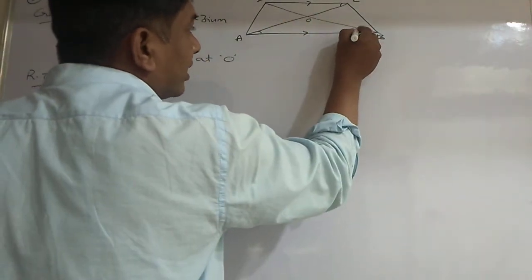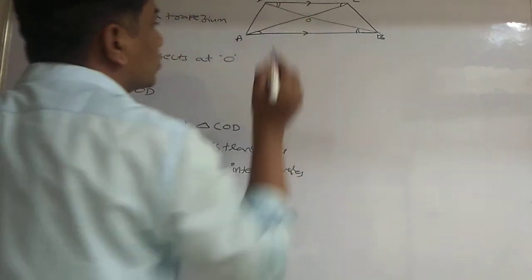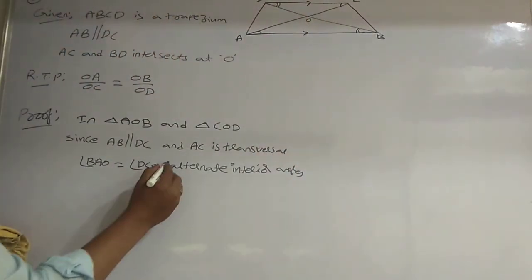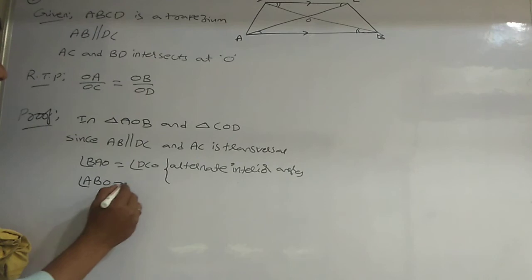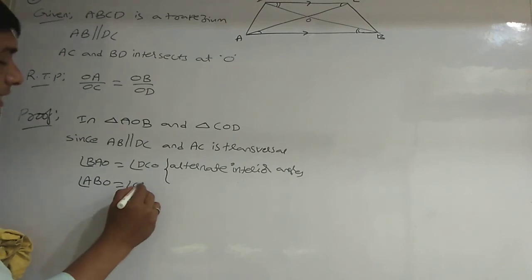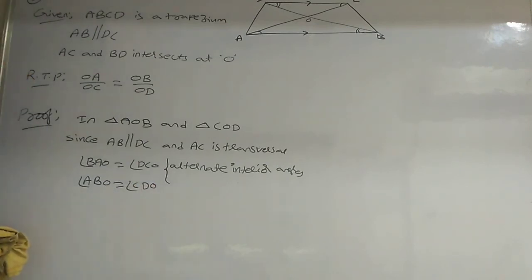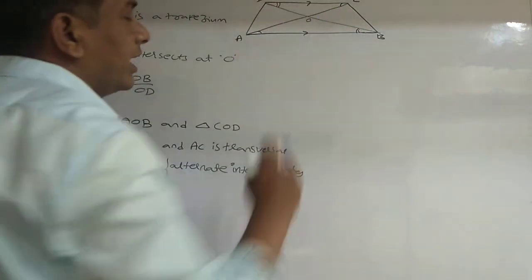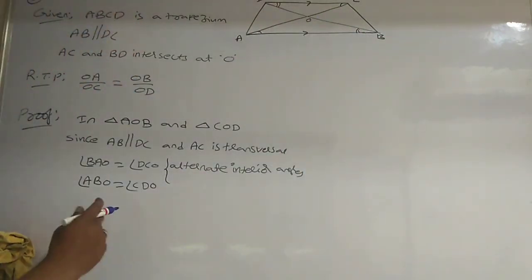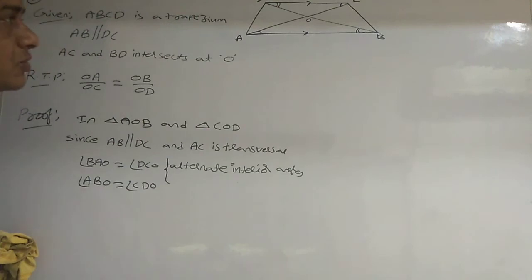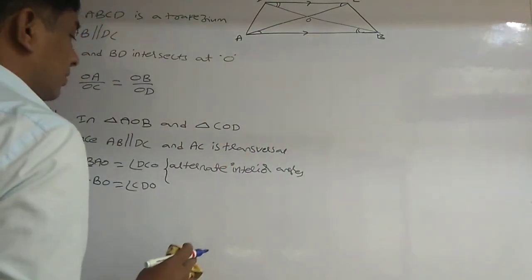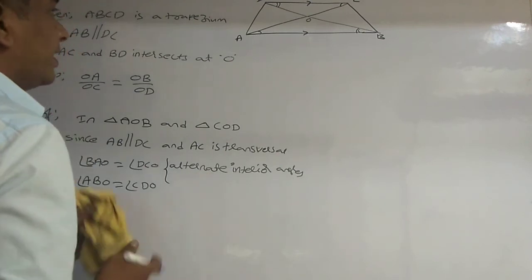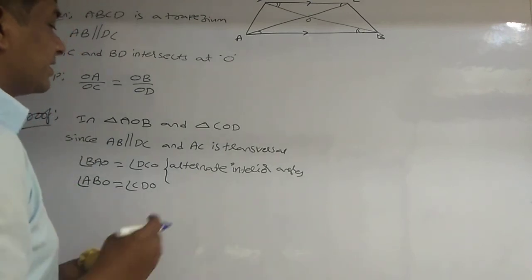These two also are equal, same alternate angles. Angle ABO is equal to angle CDO. These two also are alternate interior angles, equal, because AB is parallel to DC and BD is the transversal.